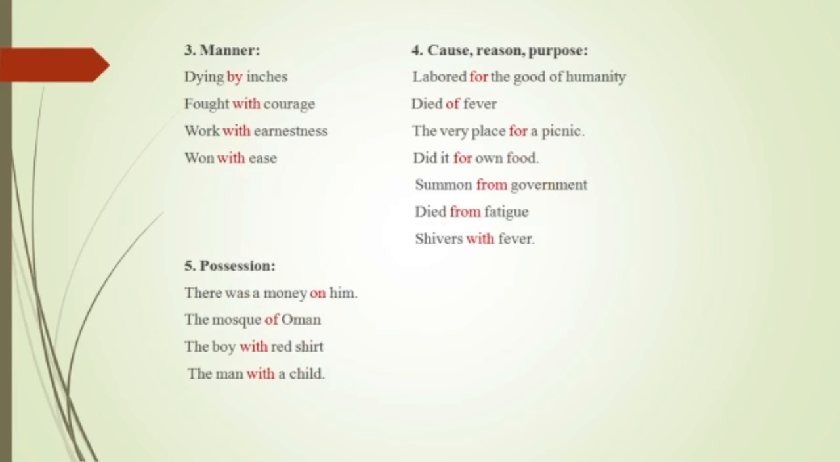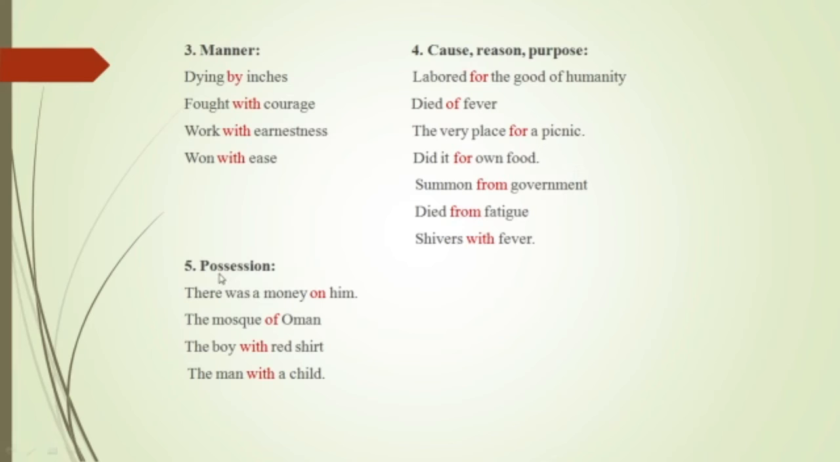Manner, proportion of manner. We say: dying by inches, fought with courage, worked with earnestness, won with ease. So all this talks about in what manner a particular action or instance has taken place. Whereas for cause, reason, or purpose, the commonly used words are for and from. Labored for the good of humanity, died of fever, the very place for a picnic, did it for own food, summoned from government. So all these words are used for reason, cause, or purpose.